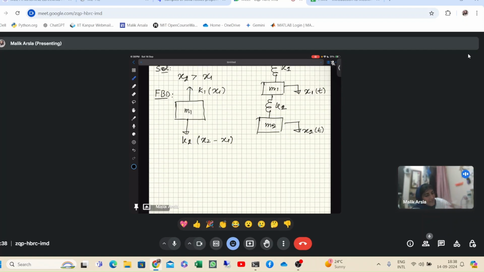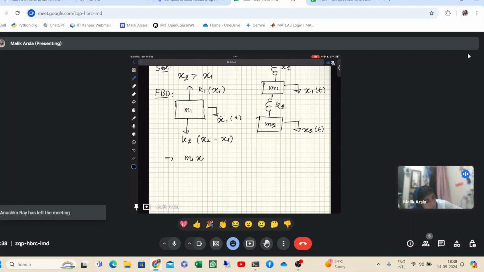Now when we write the equation of motion for it, acceleration is x1 double dot, so it will be m1 x1 double dot equal to minus k1 x1 plus k2 into x2 minus x1, since k1 is in the opposite direction.